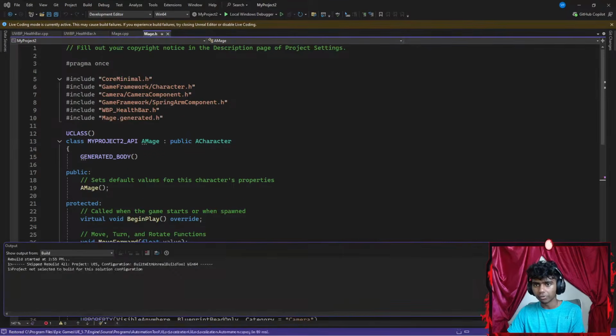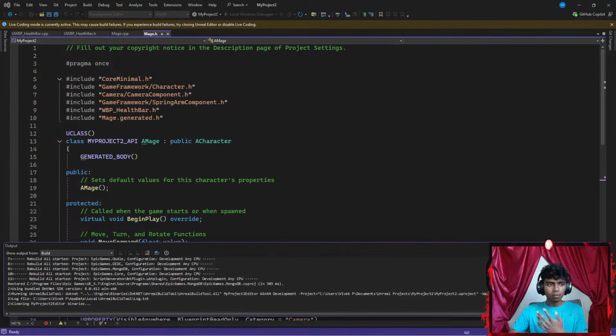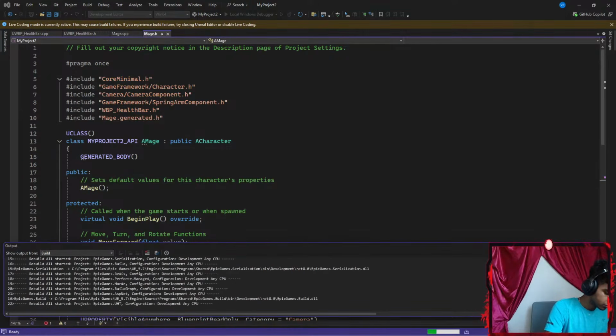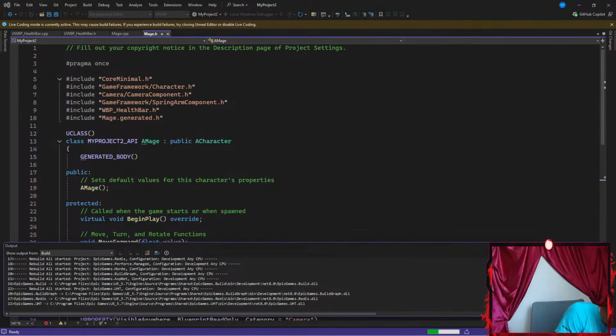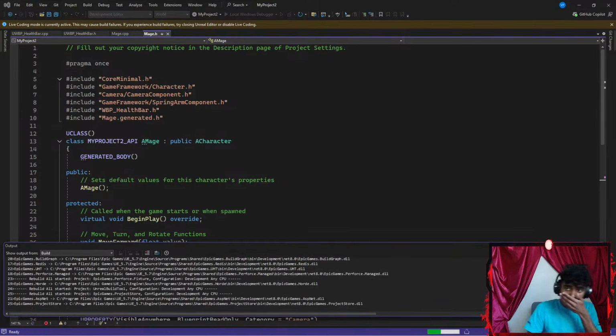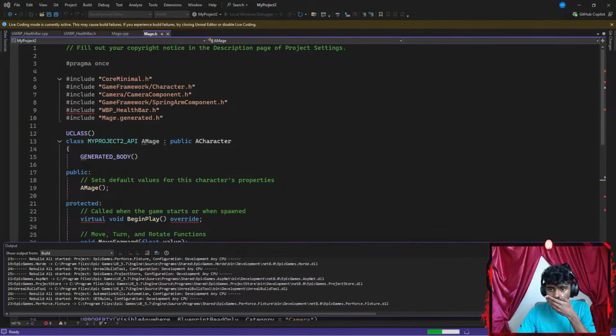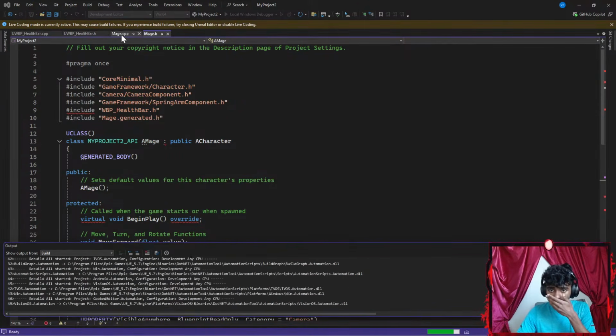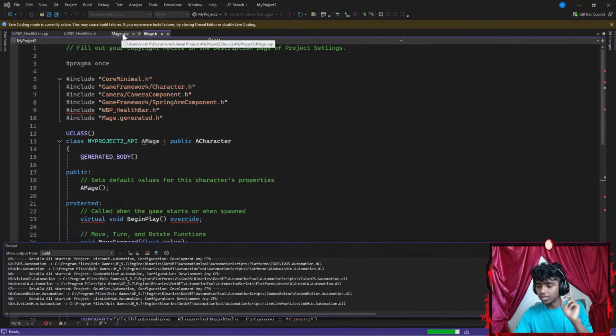I'm going to go ahead and rebuild my solution. Let's wait for it to build. While it's rebuilding, I might actually eat something. Let's get that there. Okay, it is going to be saying build failed.